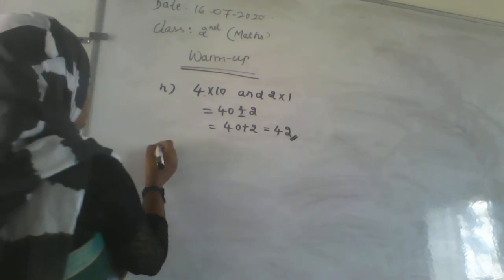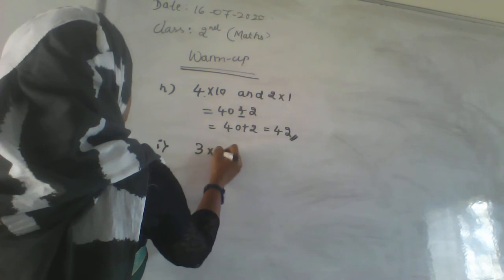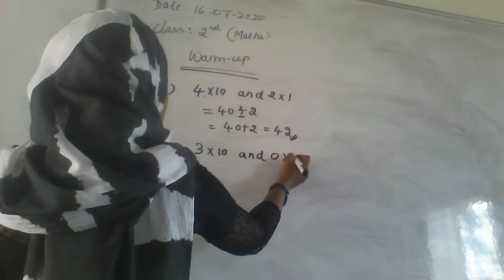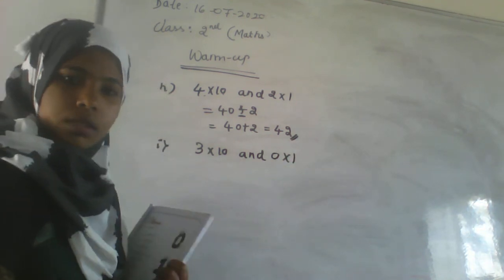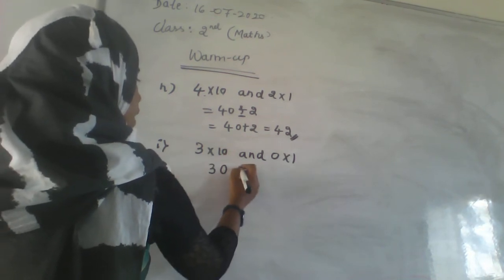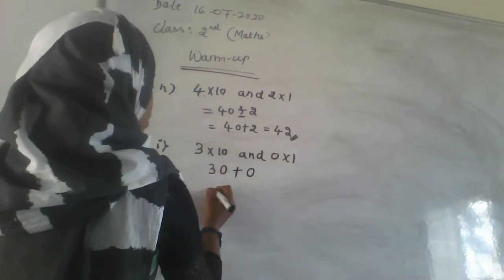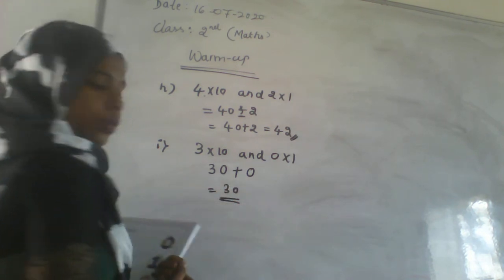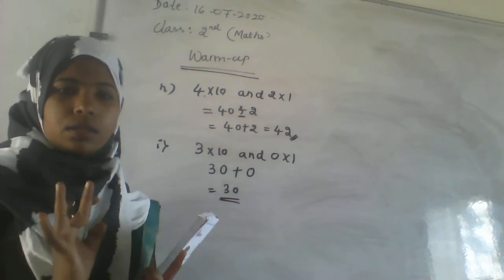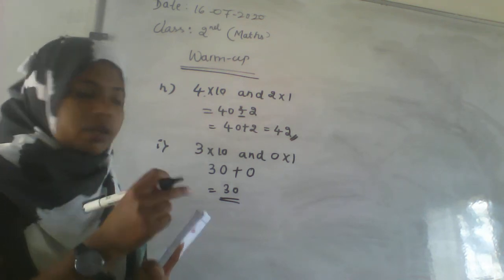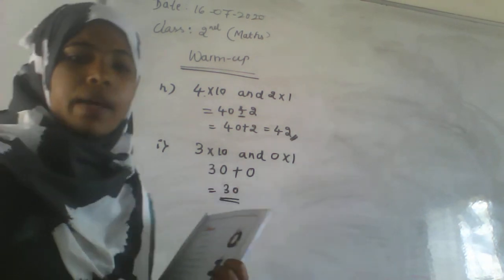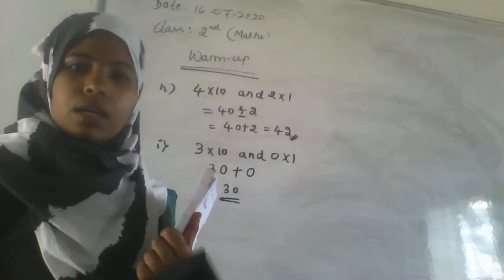Okay. Next one, 3 tens and 0 ones. Whatever you multiply with 0, you get 0. Here 3 tens means 3 into 10, that is 30, plus 0 into 1, that is 0. The number will be 30. Whatever you multiply by 0, what do you get? 0. And whatever you add to 0, you get the same number. And the next one, we'll discuss in the next class.